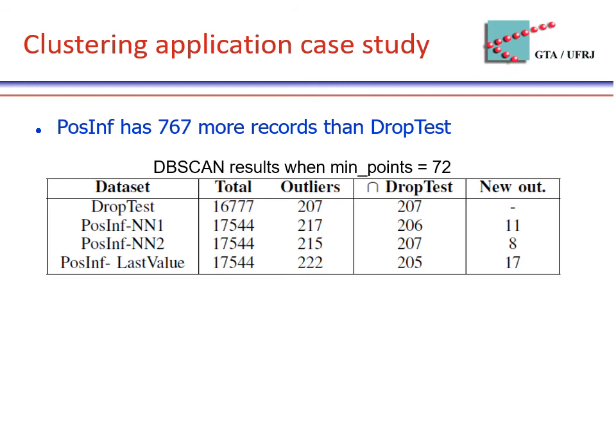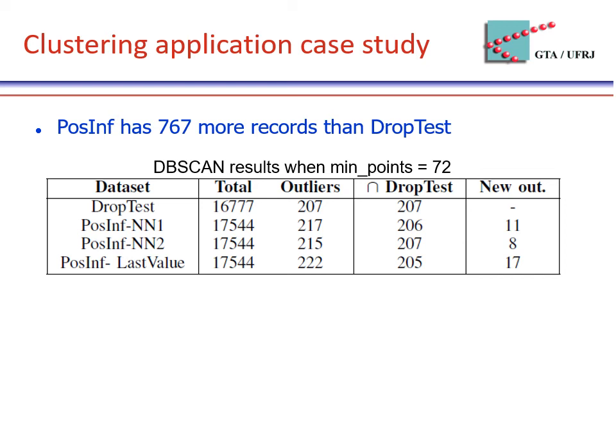This table shows the DBScan results for all datasets when mean point is 72. It shows the total records of each dataset and the number of outliers detected. It also compares the drop test datasets with the others, showing how many outliers they have in common. It is interesting to note that posinf NN2 has the same outliers as drop test, and that posinf NN1 and posinf last value are very close.